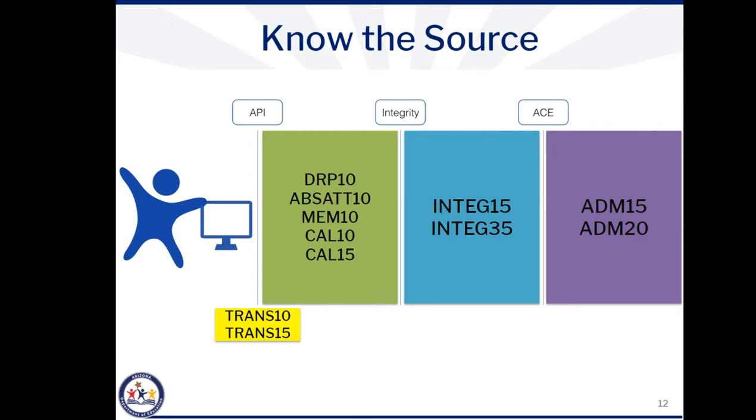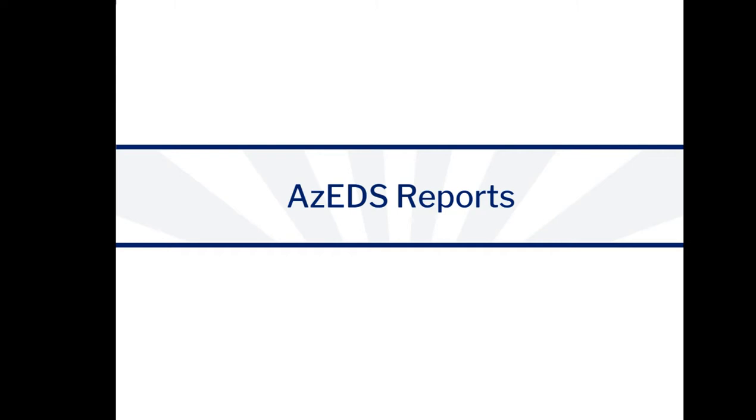These reports should be used to help you reconcile your data and ensure that they contain all of the students that your student information system shows you should receive state aid for. Contact your vendor if you aren't sure which reports you can generate in your SIS to compare your data to the ADM 15. Now we will discuss how to access the reports and review the data verification reports in greater detail.